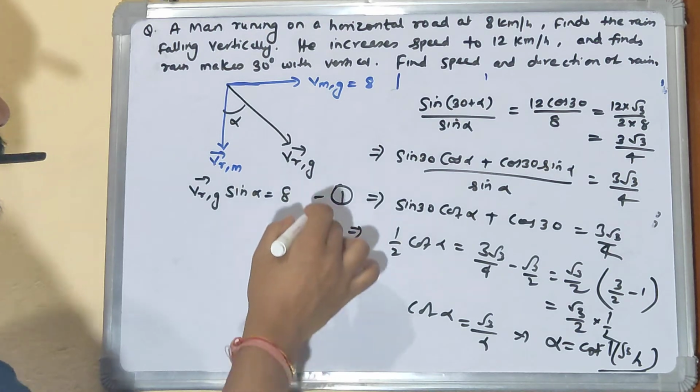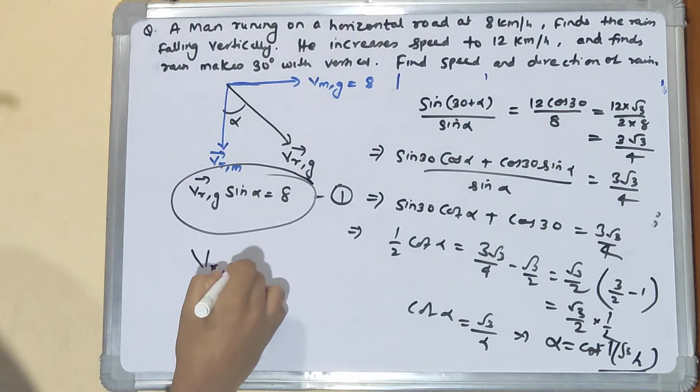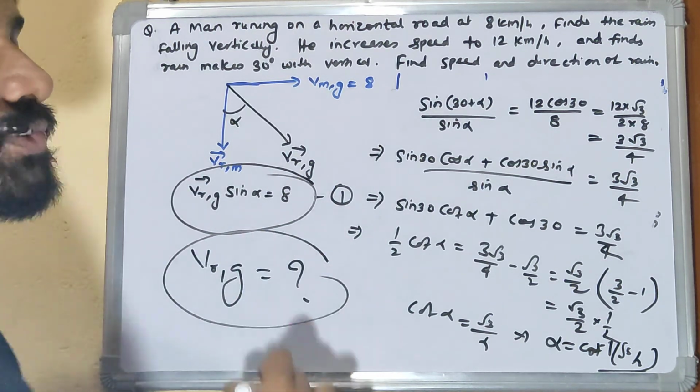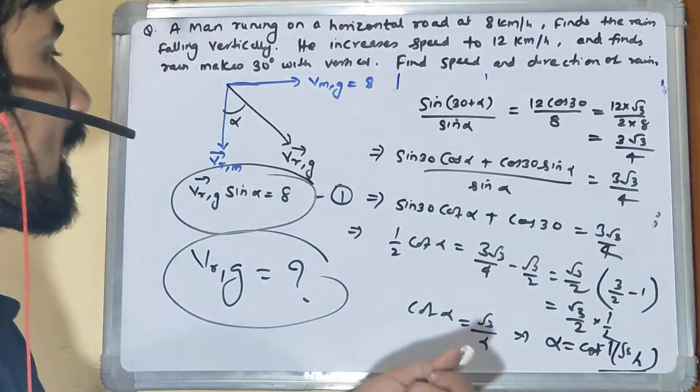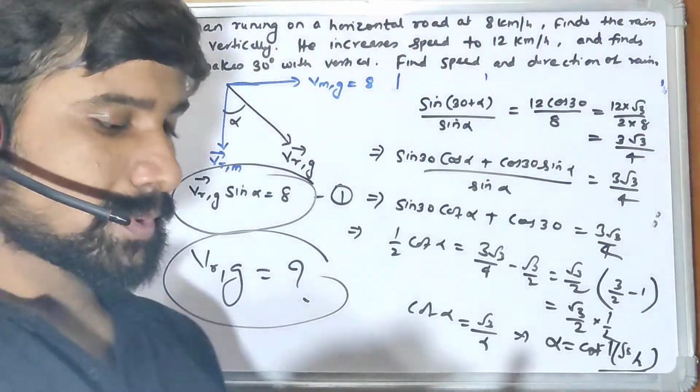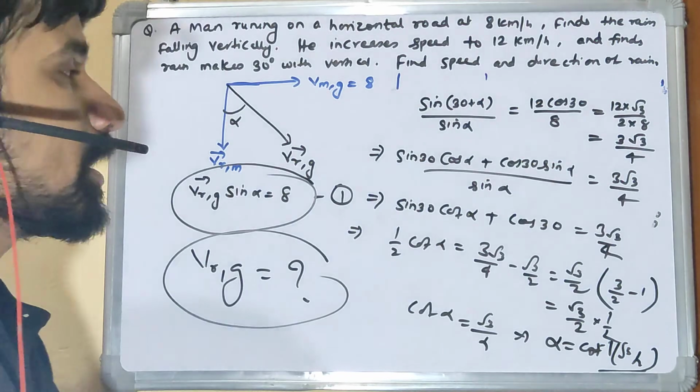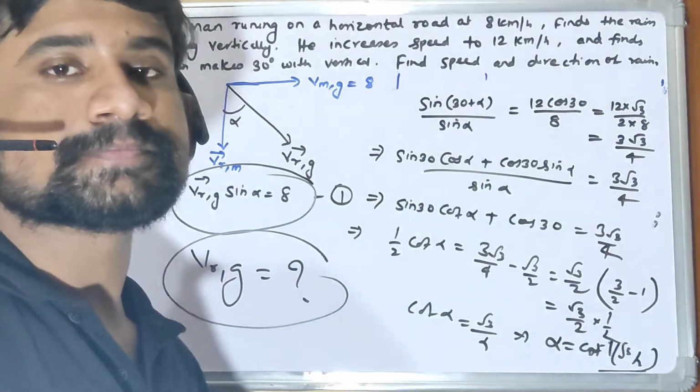And putting this alpha here, you will be able to find the value of VRG, right? So now we know the velocity of rain with respect to ground and also the angle rain is making with respect to vertical, right, in the stationary case.